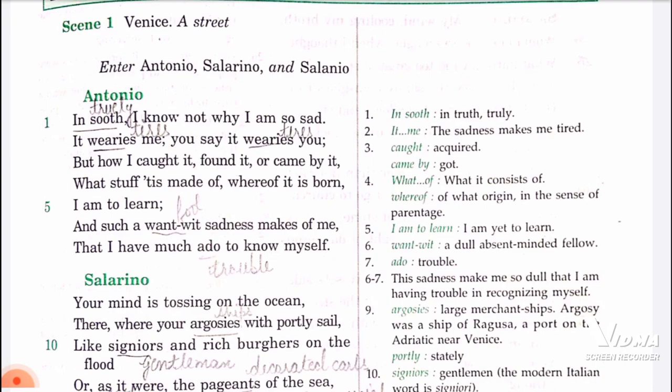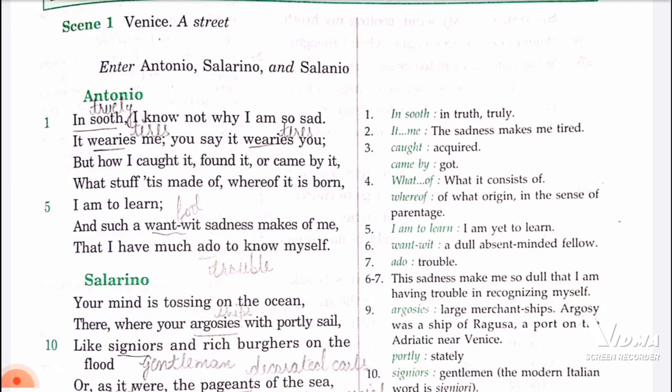Then his dearest friend Bassanio, means his best friend Bassanio, tells him about his desire to woo Portia, who is a rich heiress of Belmont. He asks Antonio to lend him money to present himself as a worthy suitor at Belmont. You know, Bassanio is not a very rich person. He just borrows money and wastes it without any sense. Antonio always lends him money, so he is totally dependent on Antonio.